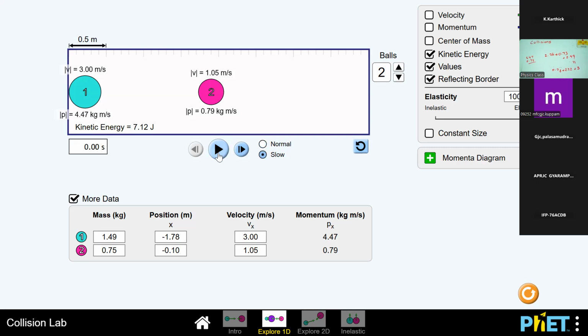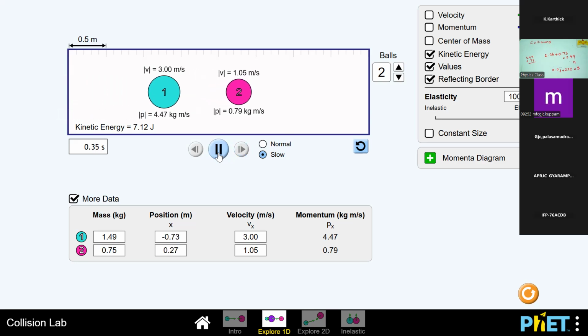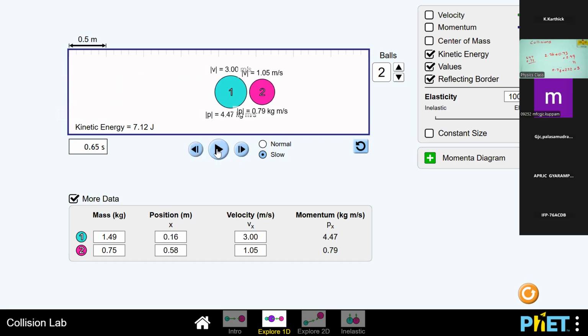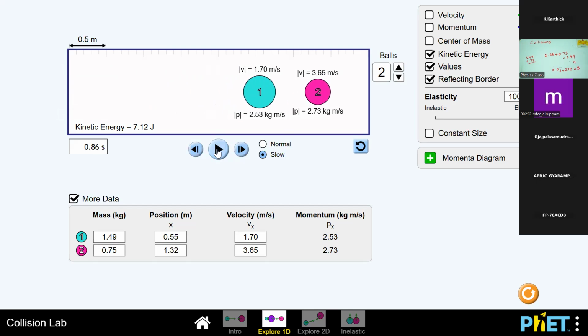This shows the mass of the first object and the mass of the second object. Now these two objects will collide, so the momentum changes. Momentum is converted into 2.53 and 2.73. 2.53 plus 2.73 is 5.26, and before collision also 5.26. So momentum does not change, that means it is conserved. This is a case of elastic collision.